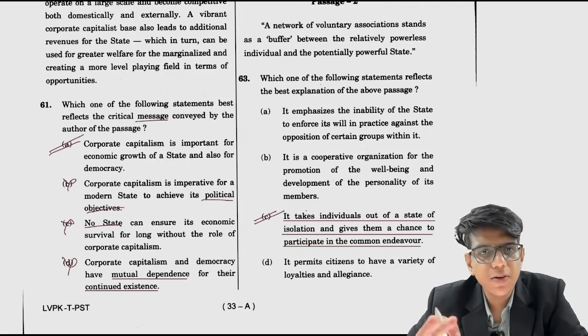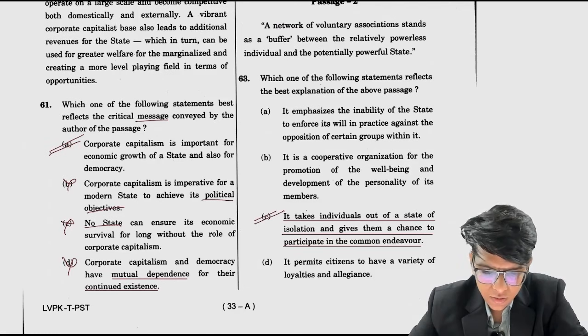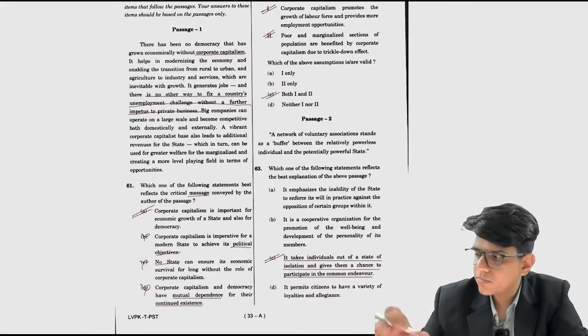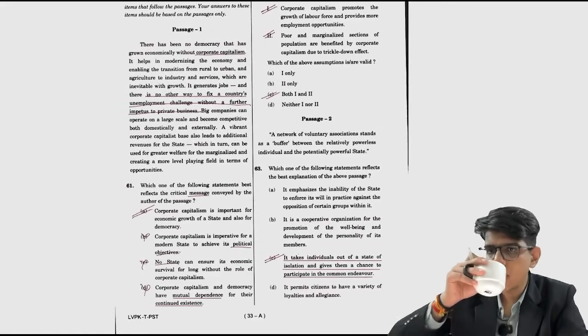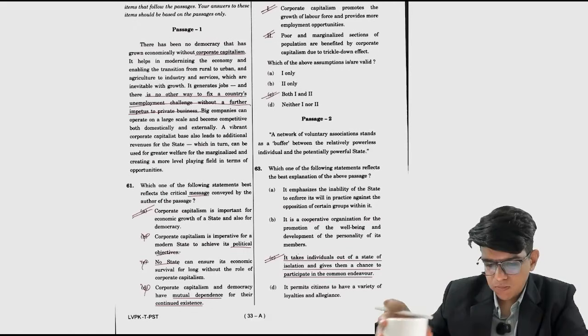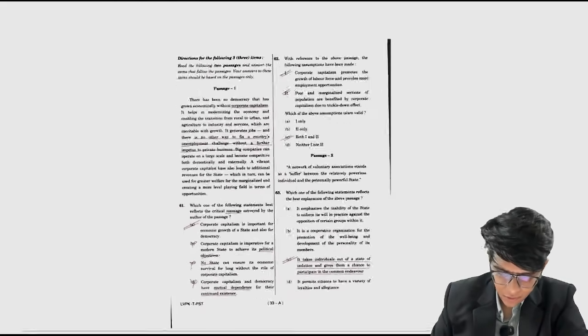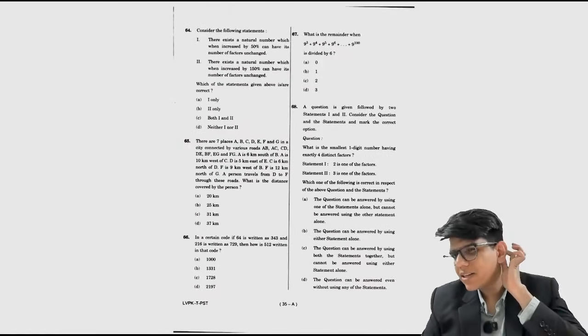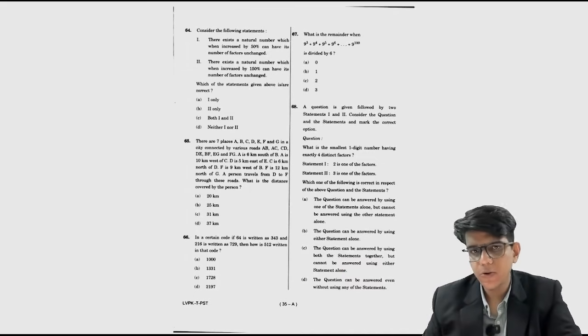Same thing, but written in different words. Okay, what happens in society is this. This was simple. Reading comprehension was relatively easy, and the assumption questions are good.